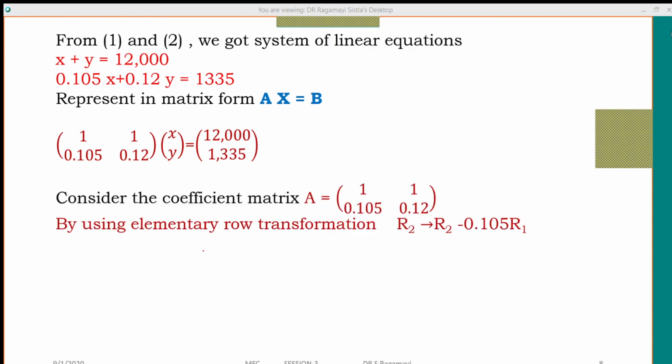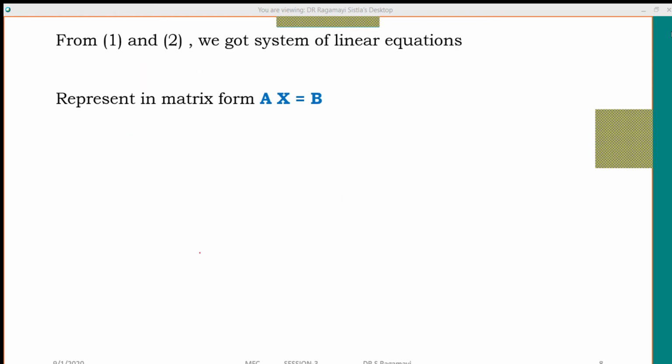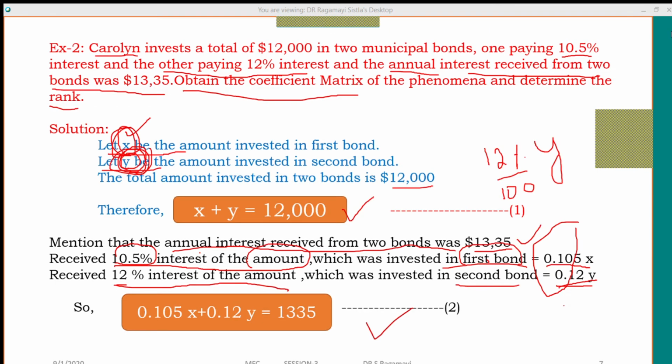One student posted the answer that x is equal to 7,000 and y is equal to 5,000. But here, our aim is not to solve the system of equations and find how much he invested in the first and second bond. Our aim is to find the coefficient matrix of the phenomenon, followed by its rank.